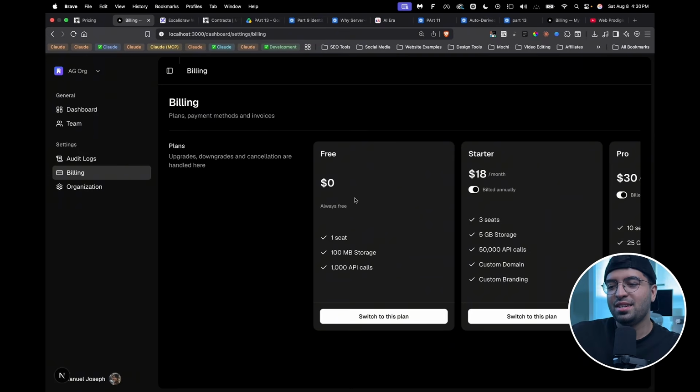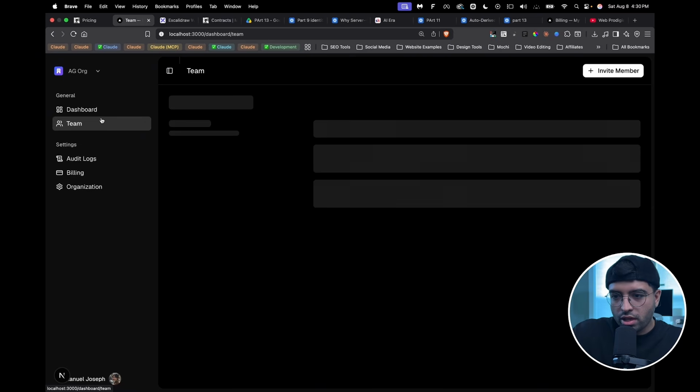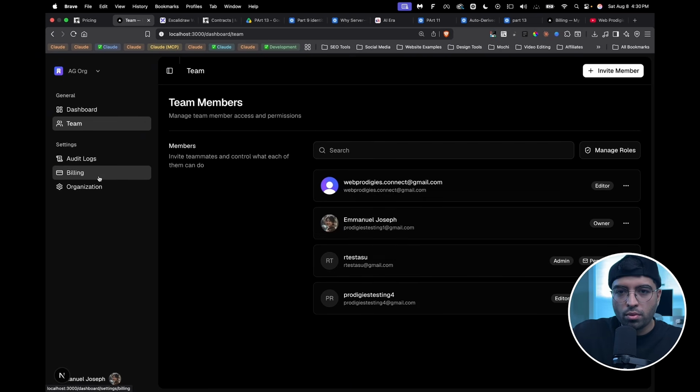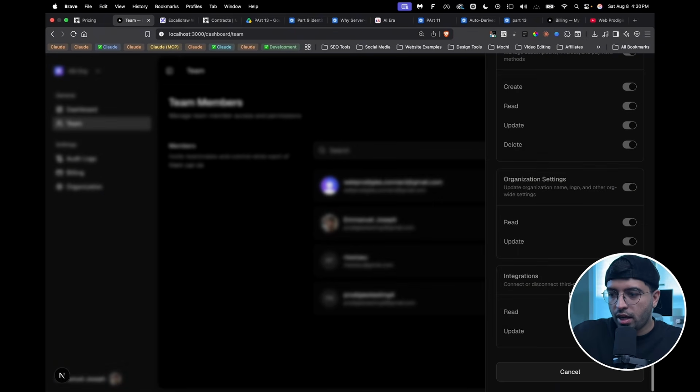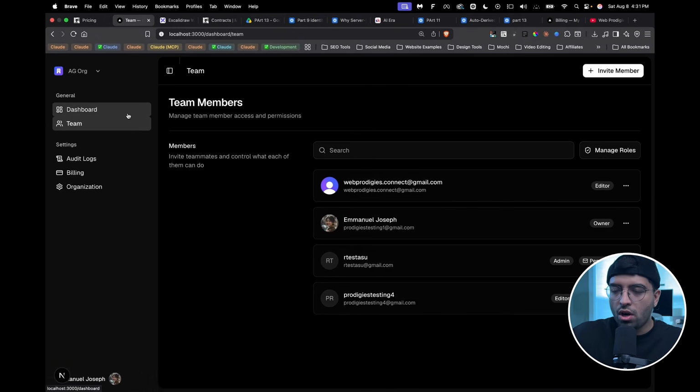Okay, welcome back. So since these Clerk billing components are being rendered using the Clerk component itself, it's not going to go through the architectural guardrail. So it's not going to go through our protected block, the protected procedure. So what this means is, for example, if some of the team members in here don't have access to the billings page. If I give someone a specific type of permission and they don't have access to the billings page, first of all, our app already uses the resources source of truth to determine if they should see this in the sidebar. Great. The service layer and the router layer protect everything else from there.